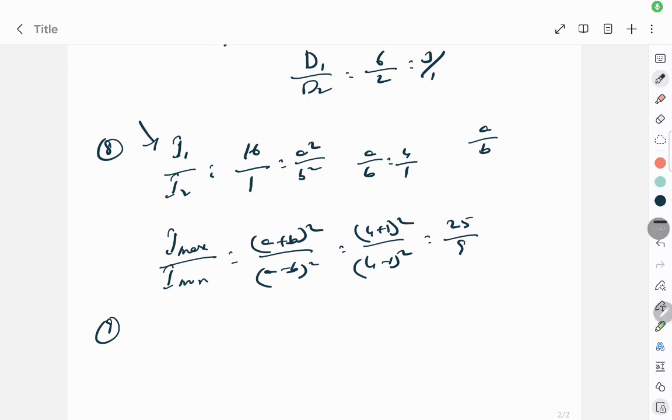So the wavefront emitted by a narrow slit, you can see the slit is like this, right? Narrow slit, not a hole. It will obviously be cylindrical wavefronts. What you will get is only a cylindrical wavefront. The wavefront emitted by a narrow slit is always cylindrical in nature. So let's go to the next question.